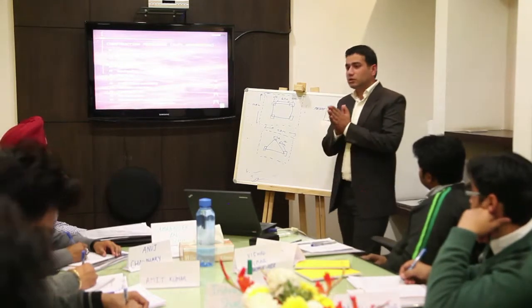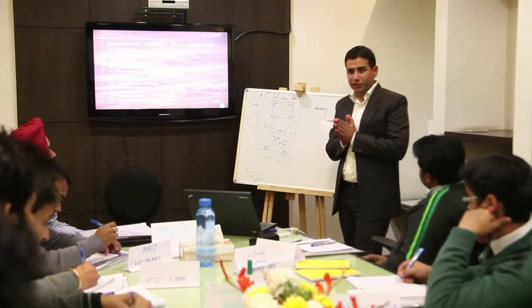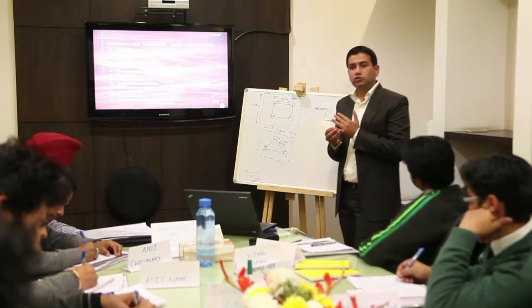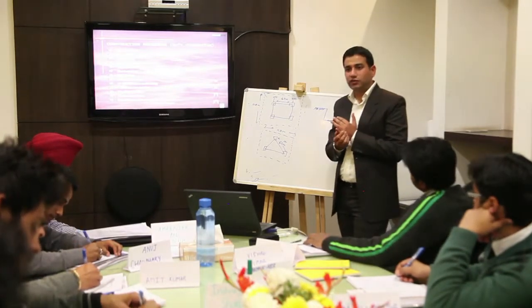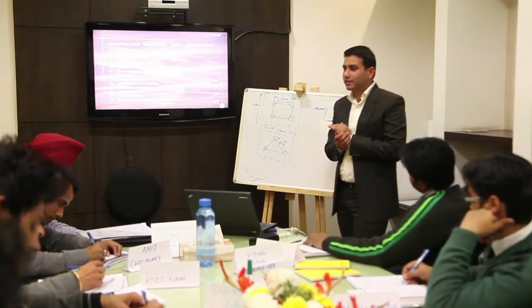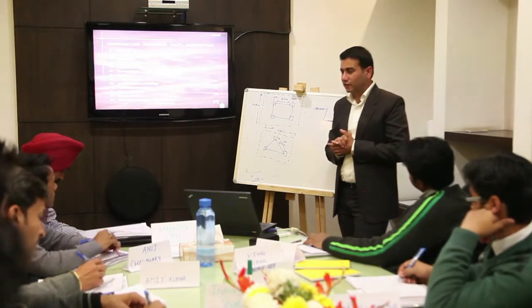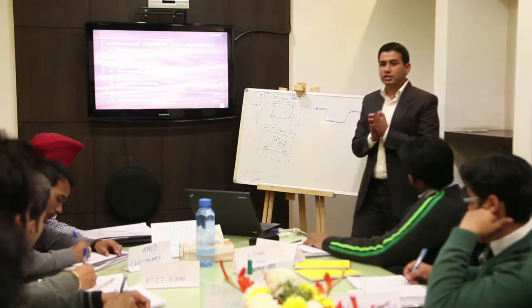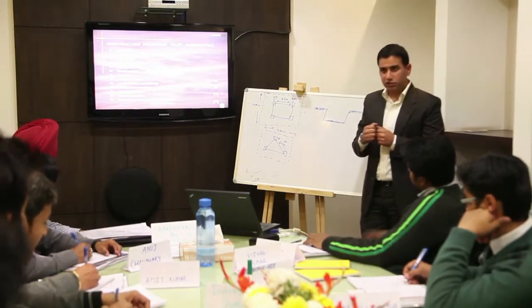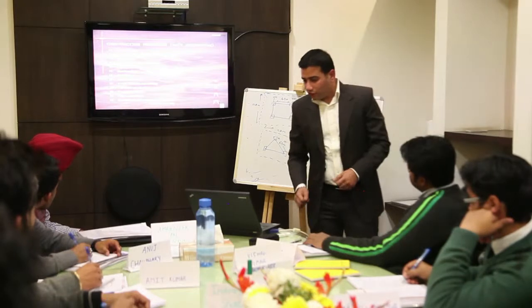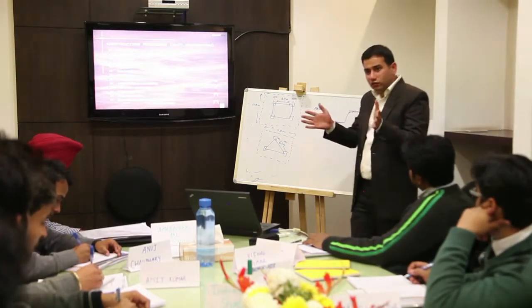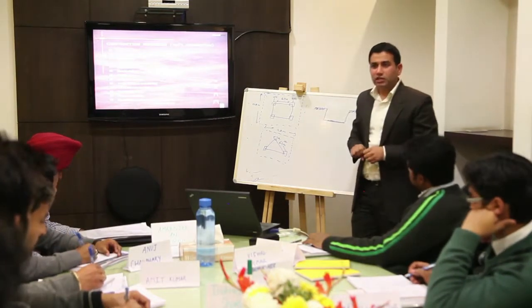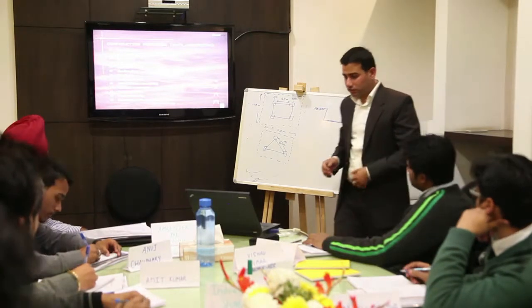PCC is basically plain cement concrete, in which you have to use the sand, the aggregate, and the cement, but there is not any reinforcement. After that, the bar binding. Bar binding is the binding of steel rods, right? After that, the shuttering. You have to manage the shuttering for pouring the concrete on those bar bindings.